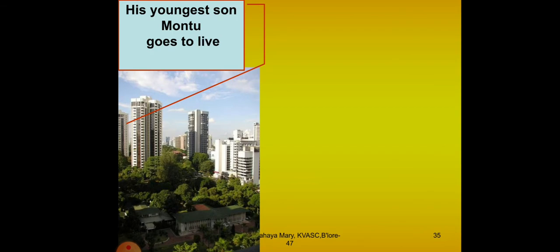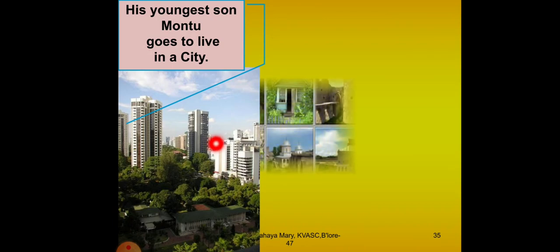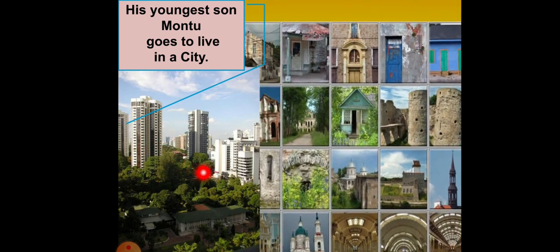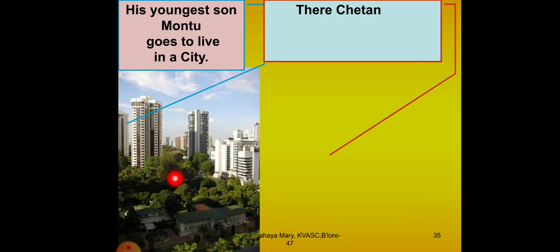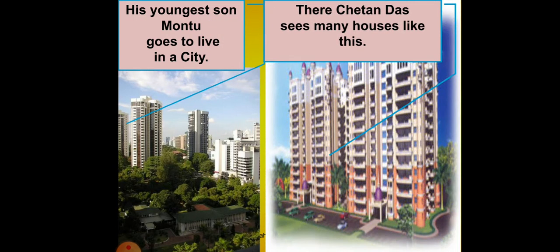So his youngest son Montu goes to live in Delhi city, right? So here you can see in cities there are big high-rise buildings which are built. Yes. So this is Delhi city where Chetan Das sees many houses like this. The big buildings, high-rise buildings, are being constructed there. Okay. So Chetan Das goes to Delhi to live along with Montu.